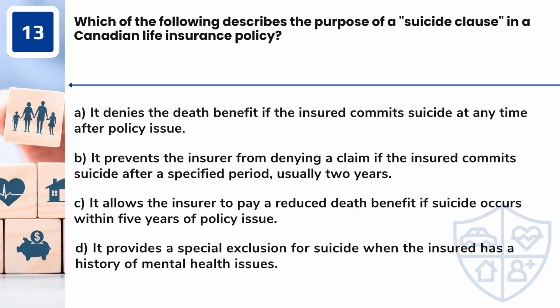Which of the following describes the purpose of a suicide clause in a Canadian life insurance policy? A. It denies the death benefit if the insured commits suicide at any time after policy issue. B. It prevents the insurer from denying a claim if the insured commits suicide after a specified period, usually 2 years. C. It allows the insurer to pay a reduced death benefit if suicide occurs within 5 years of policy issue. D. It provides a special exclusion for suicide when the insured has a history of mental health issues.